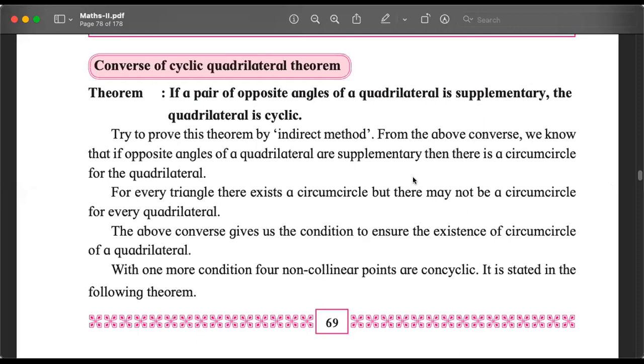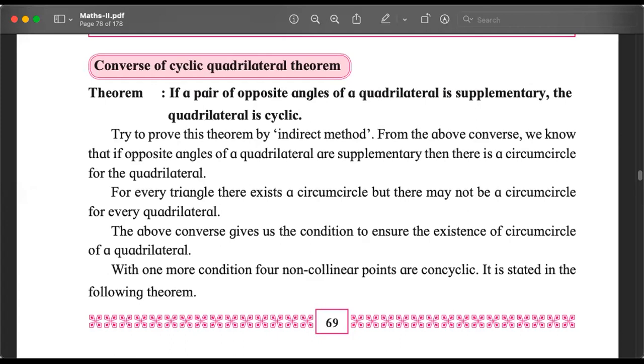Next is the converse of the cyclic quadrilateral theorem. The theorem means if the quadrilateral is cyclic, the opposite angles are supplementary. The converse will be: if we have a quadrilateral in which the opposite angles are supplementary, then all the 4 vertices will be on the same circle. That is, the quadrilateral will be cyclic. Theorem says if cyclic quadrilateral, then the opposite angles are supplementary. Converse says if opposite angles are supplementary, then the quadrilateral is cyclic.